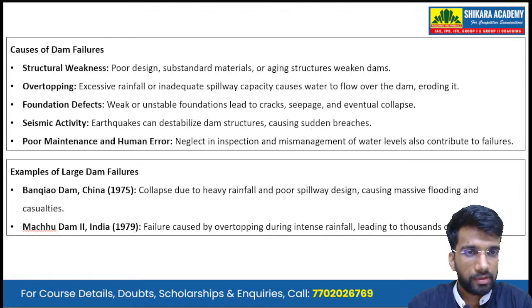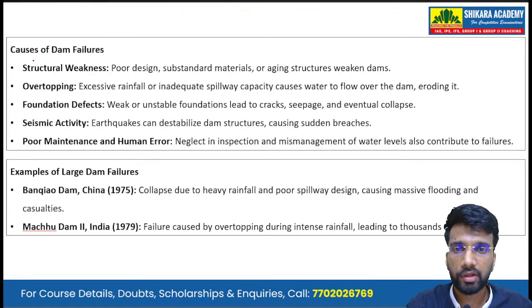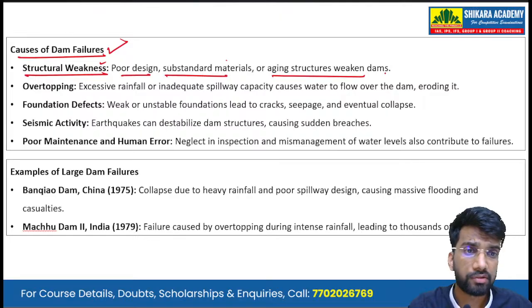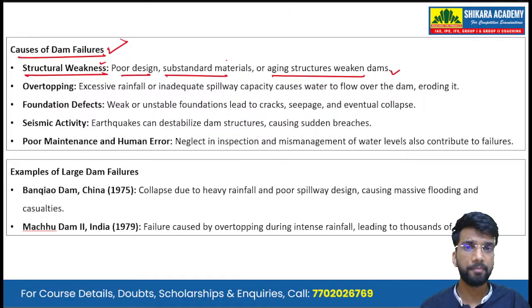Now, starting the body, we have to list the causes of dam failures. Okay. First is the structural weakness. The poor design, use of substandard materials, or aging structures weaken the dams.